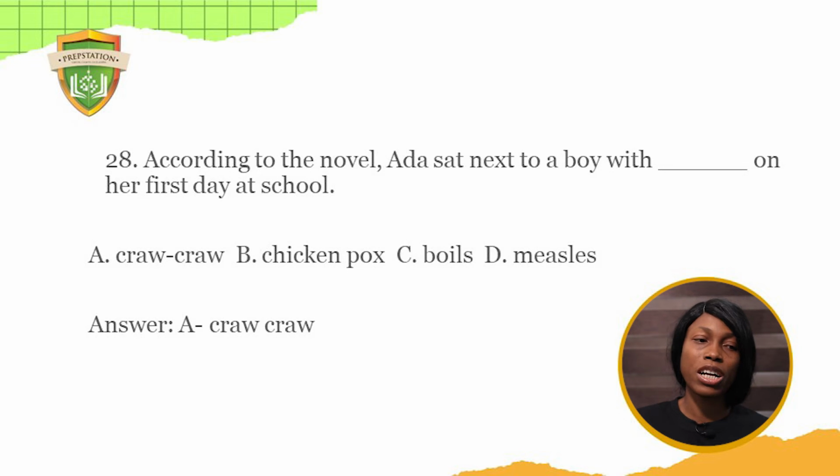According to the novel, Ada sat next to a boy with dash on her first day at school. A. Crocro, B. Chickenpox, C. Boils, D. Measles. The answer is Crocro. That's when Ada went to school and she was made to sit next to the boy, and after school her parents were looking at her. That's like her first experience at school.